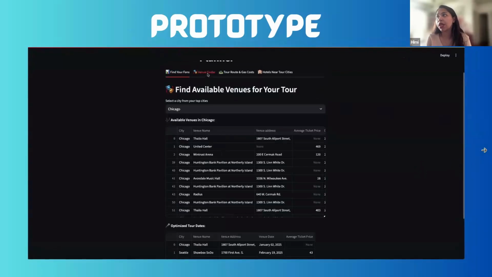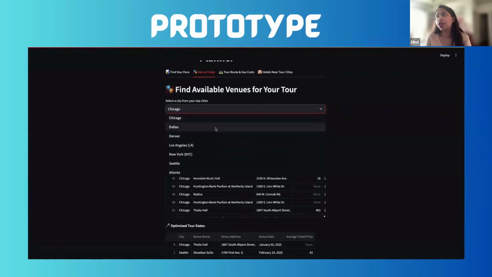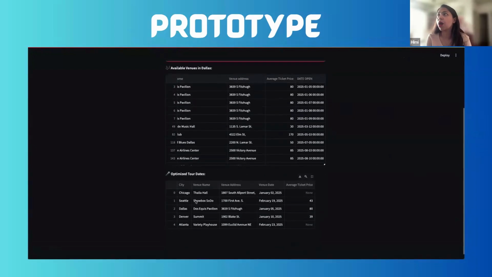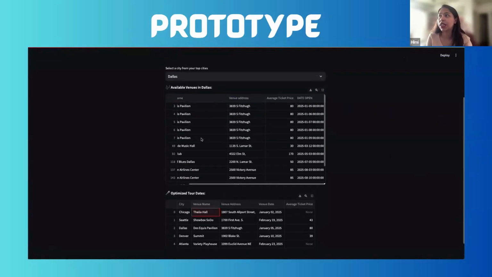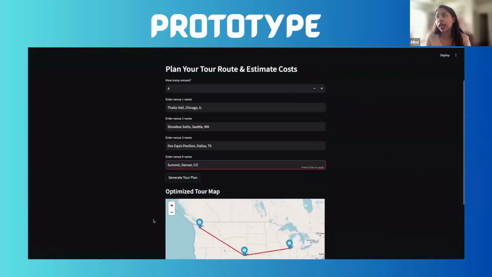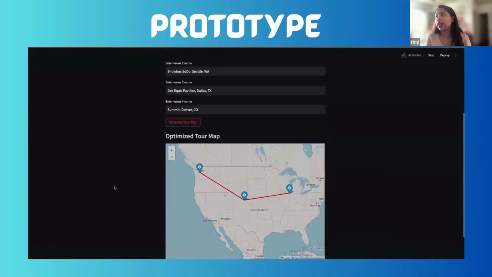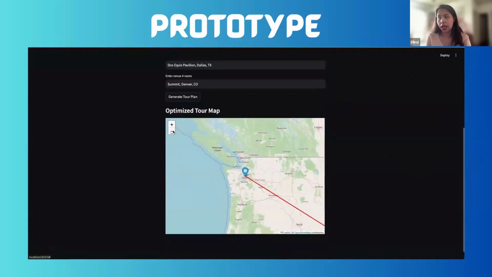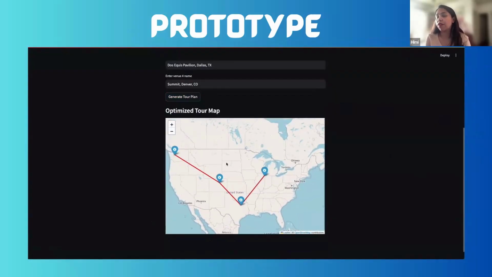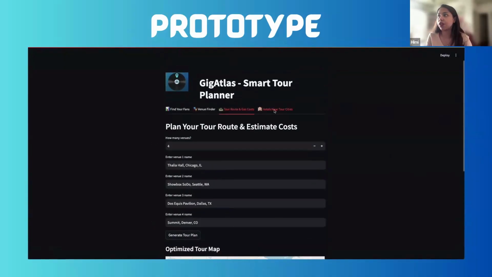The first tab is finding your fans. After you get your top 10 cities, you can go into the venue finder and it will populate available venues in those cities. At the bottom, there is also the optimized tour route that gets automatically generated. The second to last tab is the tour route, which shows you the distance between each of the locations. If you hover over it, it will also tell you the gas cost between each of the venues.